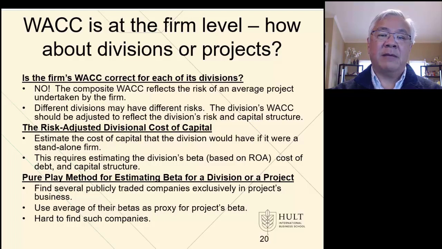It is a publicly traded company. It has all the financial measures, beta, etc. And we could then infer or assume that the beta for Home Depot is going to be the same as the beta for that division, which happens to be in its same business, retail home improvement. So that is using the pure play method.